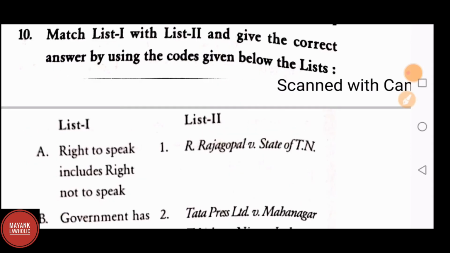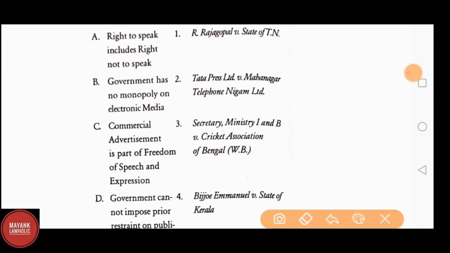Question number 10. Match list 1 with list 2 and give the correct answer by using the code given below. A. Right to speak includes right not to speak. It was held in Bijoe Emmanuel versus State of Kerala. B. Government has no monopoly on electronic media. It was held in Secretary Ministry of Information and Broadcasting versus Cricket Association of Bengal.